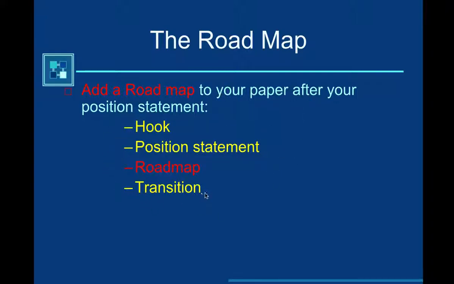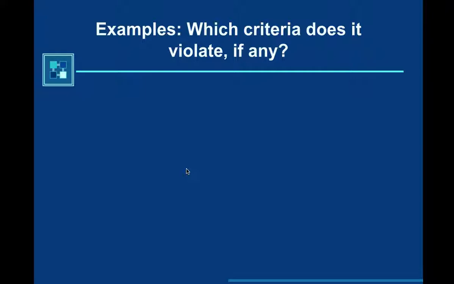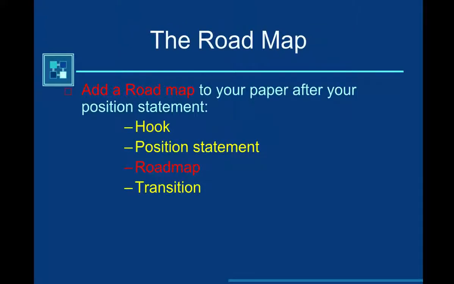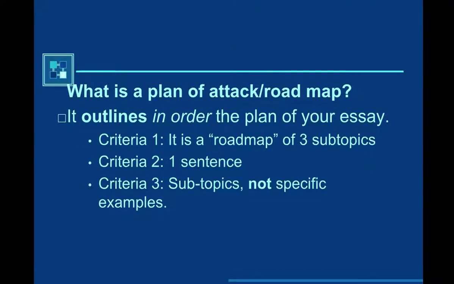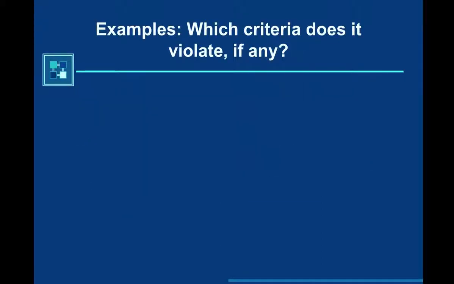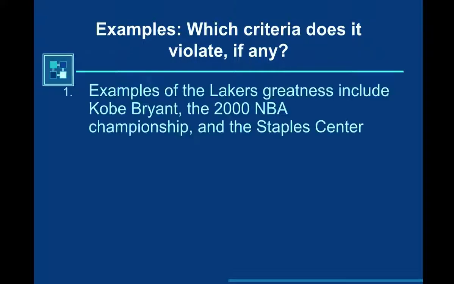Remember, in the introduction, by the time we get to the end of our paper, you're going to have a hook, your position statement, your roadmap sentence, and then a transition. So this all goes into the introduction paragraph. We already wrote our position statement on our organizer. Today we're going to look at the roadmap. Here are some examples that I want you to look at, and based upon the criteria here, which criteria does any of these violate? Which might be the best roadmap sentence?